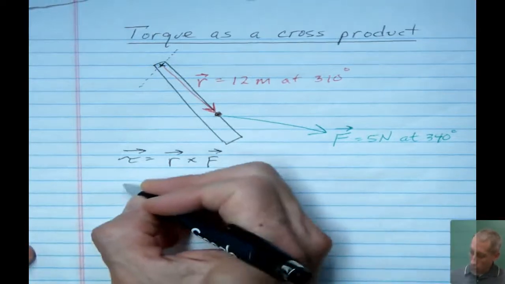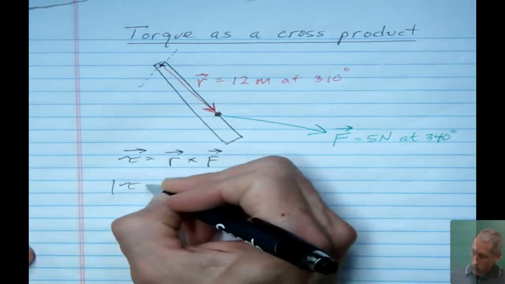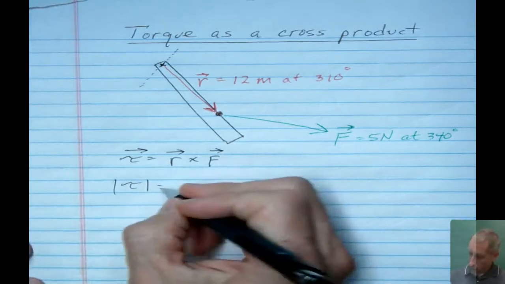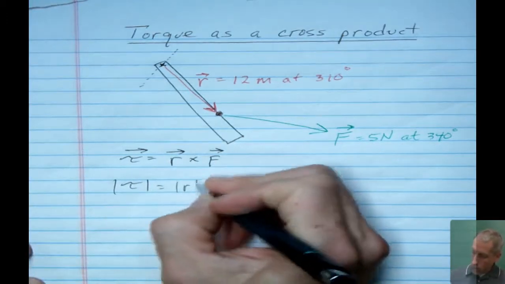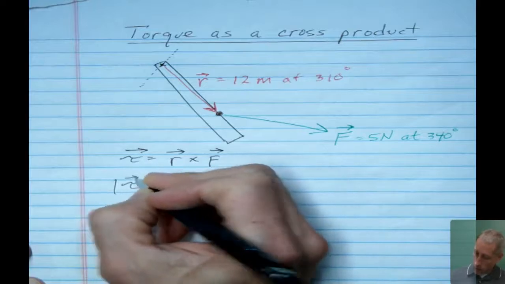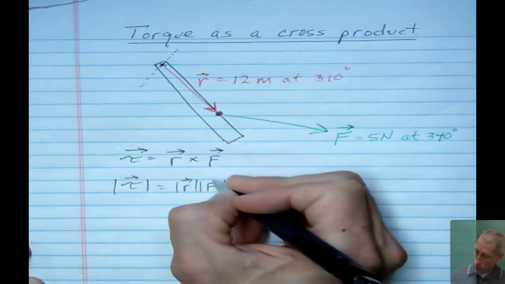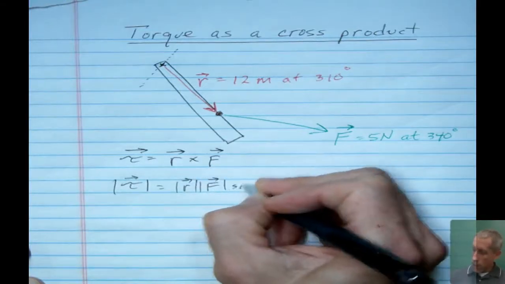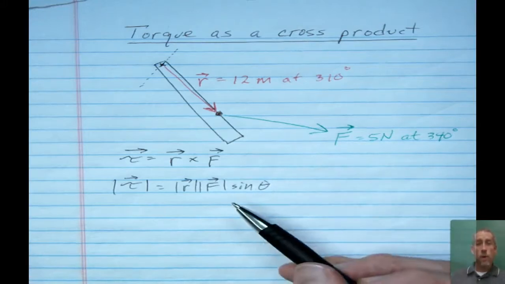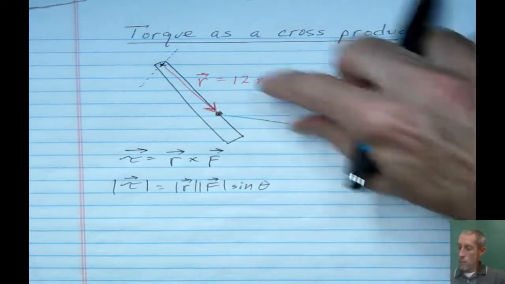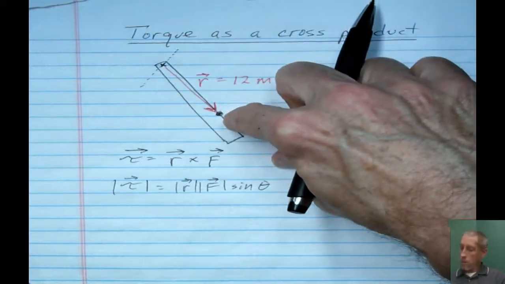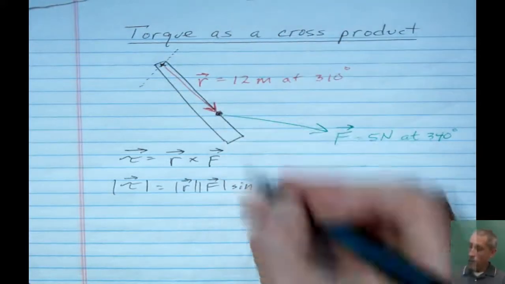The magnitude part, which we usually write just inside little brackets, that means how big is it? It's the magnitude of each of your two vectors. I guess technically I should have vector symbols over these. It's the magnitude of those vectors times the sine of the angle that the tails of those two vectors make with each other. So you have to imagine sliding this R vector down so that they're tail to tail, and then you have a little angle in between them.